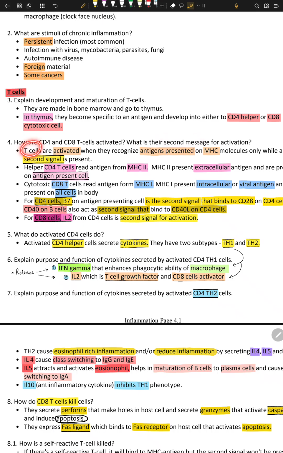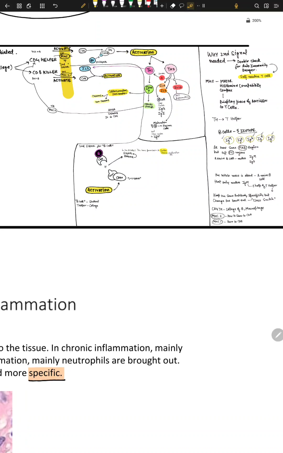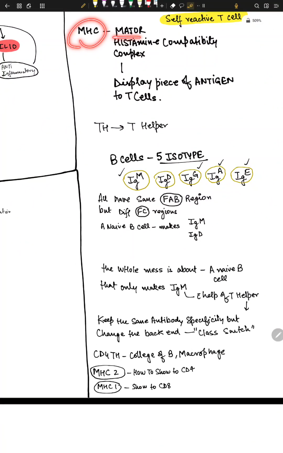What happens is that T cells are activated when they recognize antigen presented on an MHC molecule. What is MHC? This is MHC, major histocompatibility complex.